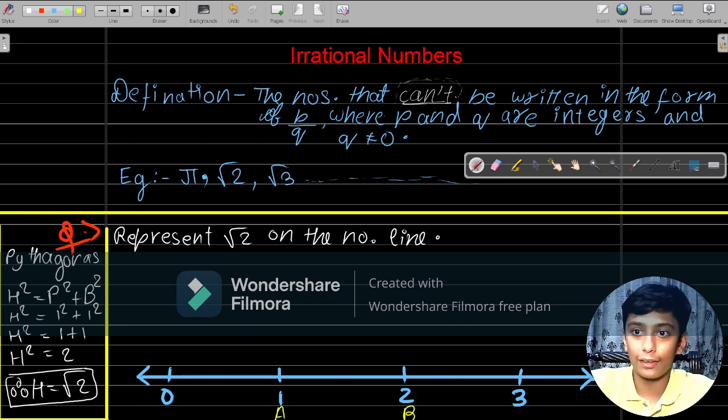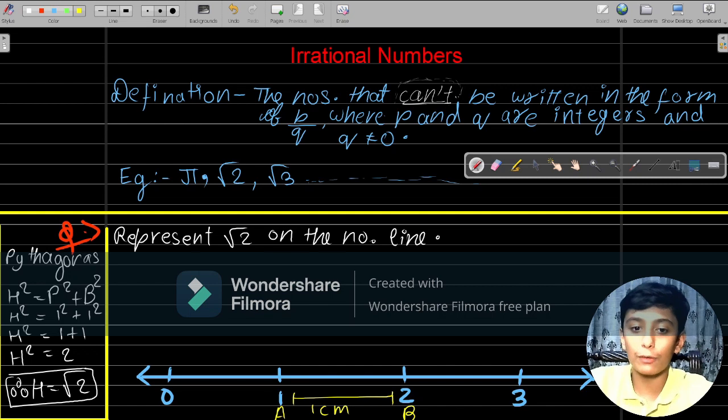These are 2 points, and between these 2 points, the measurement is 1 centimeter.